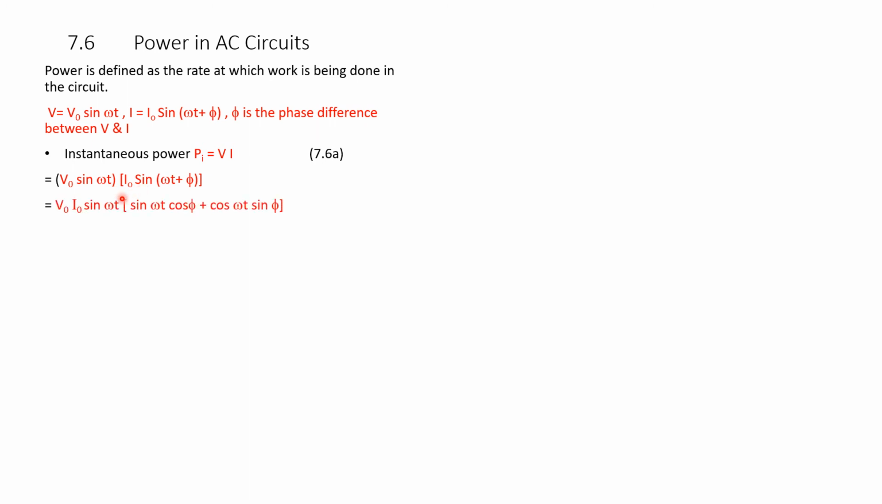Therefore, multiplying we get V0 I0 sin omega t, which we will retain as it is, taking V0 I0 out. We will expand sin(omega t plus phi) using our knowledge of trigonometry. Sin(omega t plus phi) is given by sin omega t cos phi plus cos omega t sin phi. That can be written as V0 I0 times [sin square omega t cos phi plus sin omega t cos omega t sin phi].